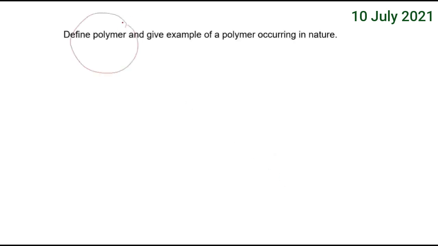Now the next one is define polymer. What is a polymer and how is it made? And then we have to give an example, one example of a polymer which occurs in nature.